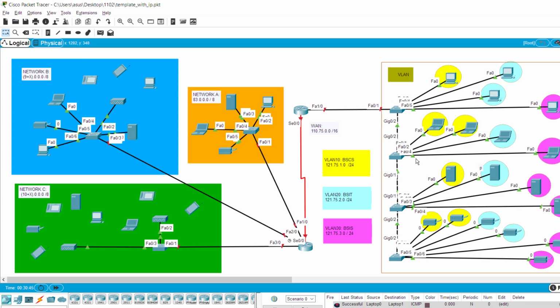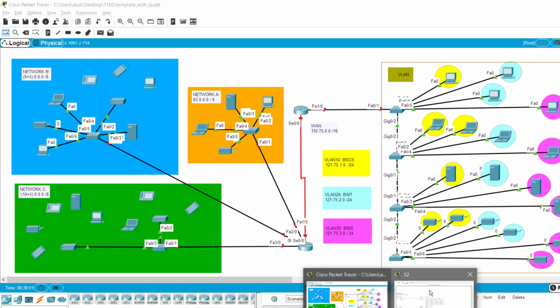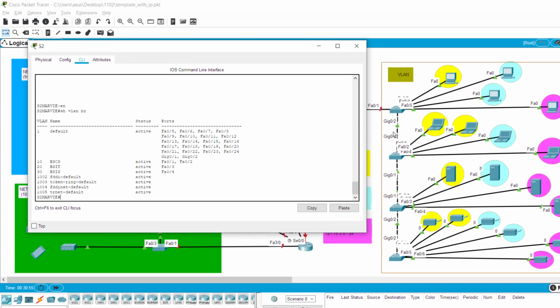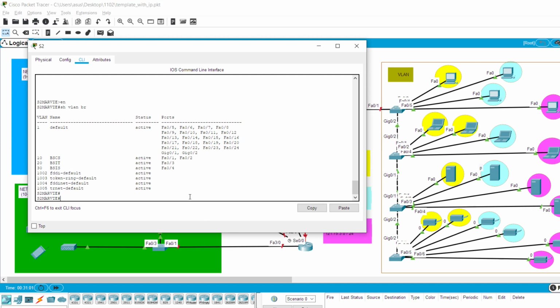But since they're in a different switch, we need to trunk so that this PC can talk to this one and this one can also talk to this one. Sige, let's trunk. Sige, Sir said we can choose any. So it's either this port or this port. So since they're like the same name, we'll just use the same.